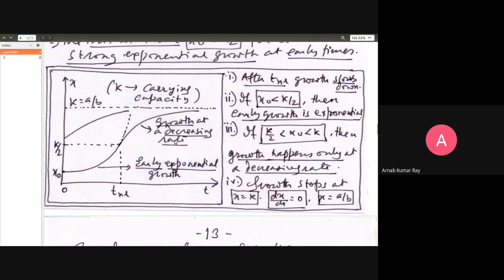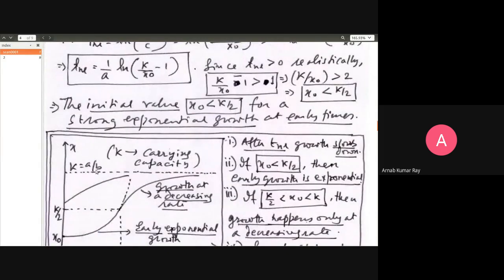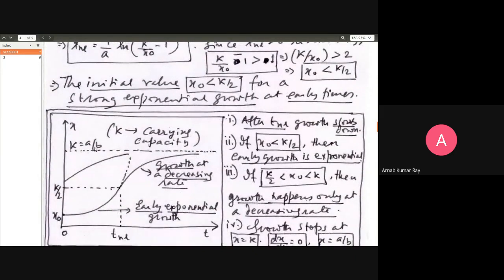So this is important. I told you, you are starting with a small value of x. How small? Preferably less than k by 2. How will you know what k is? You can know k by knowing a and b, which will be supplied to you in the equation. Somebody has supplied you the equation dx/dt is equal to ax minus bx squared, and the a and b values will be provided to you. Knowing the a and b values, you'll immediately know k. As soon as you know k, then to set an early, robust exponential growth, you'll set an initial condition significantly less than k by 2. So x naught will be significantly less than k by 2.